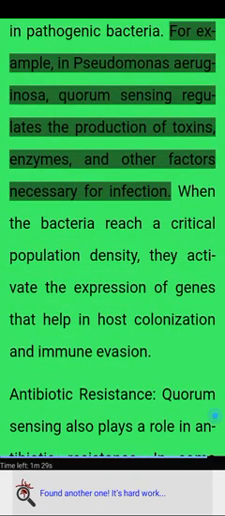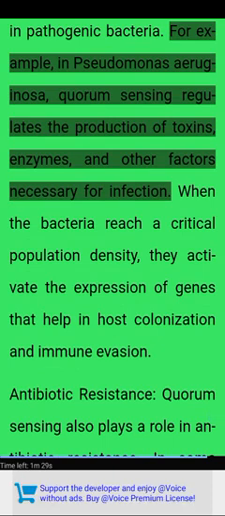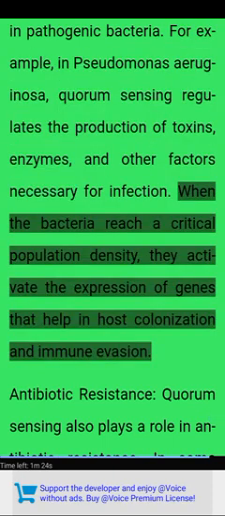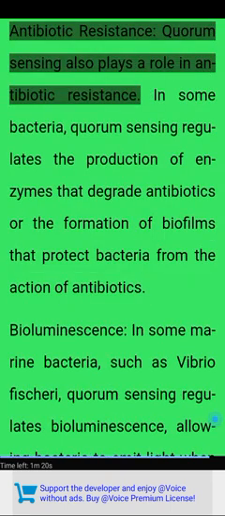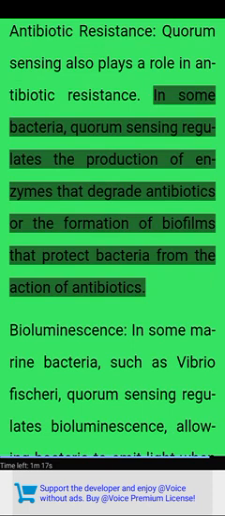Virulence factor production. Quorum sensing regulates the production of virulence factors in pathogenic bacteria. For example, in Pseudomonas aeruginosa, quorum sensing regulates the production of toxins, enzymes, and other factors necessary for infection. When the bacteria reach a critical population density, they activate the expression of genes that help in host colonization and immune evasion. Antibiotic resistance. Quorum sensing also plays a role in antibiotic resistance. In some bacteria, quorum sensing regulates the production of enzymes that degrade antibiotics or the formation of biofilms that protect bacteria from the action of antibiotics.